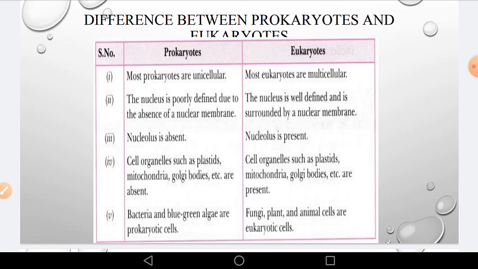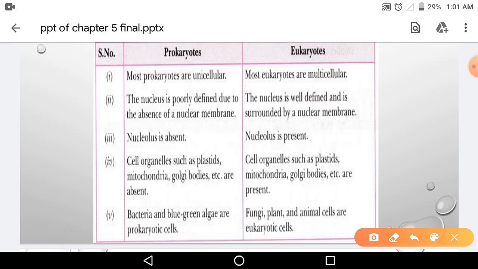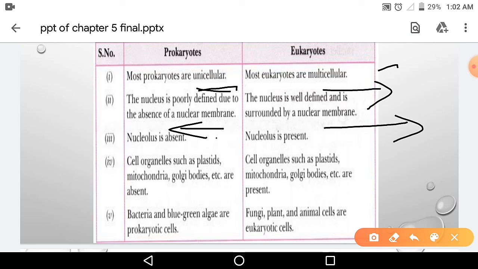So these are the differences between eukaryotic and prokaryotic. Most prokaryotes are unicellular, that is, most unicellular organisms are prokaryotic, and eukaryotes are mostly multicellular. We studied unicellular and multicellular earlier. Unicellular means an organism which has only one cell. More than one cell means multicellular. The nucleus is poorly defined due to absence of nuclear membrane. Nucleus is well defined and surrounded by nuclear membrane in eukaryotes. Nucleolus is absent in prokaryotes. Nucleolus is present in eukaryotes.